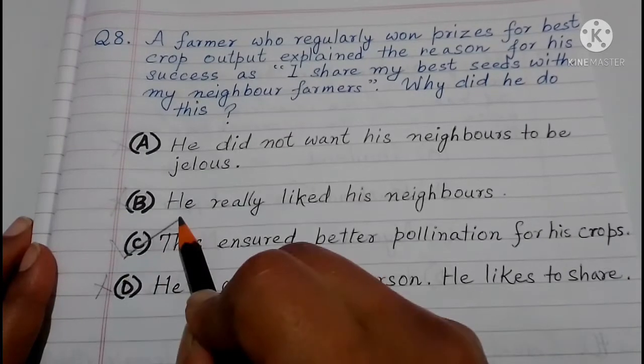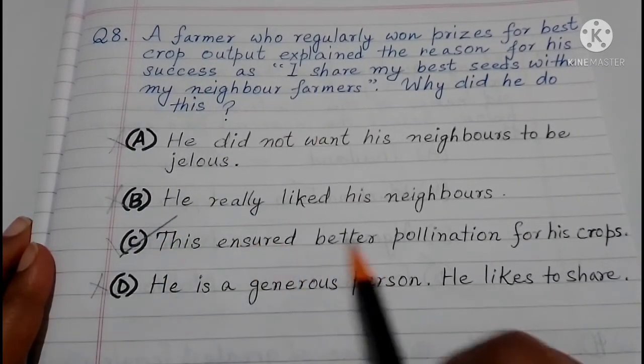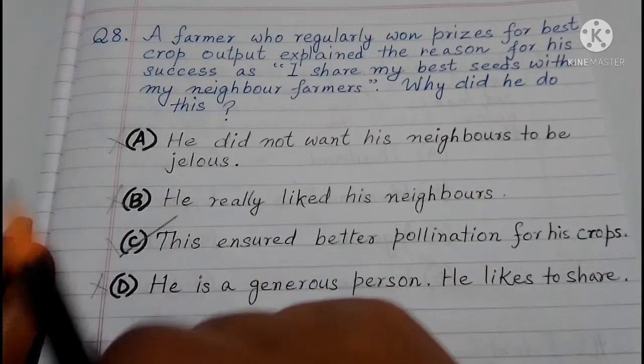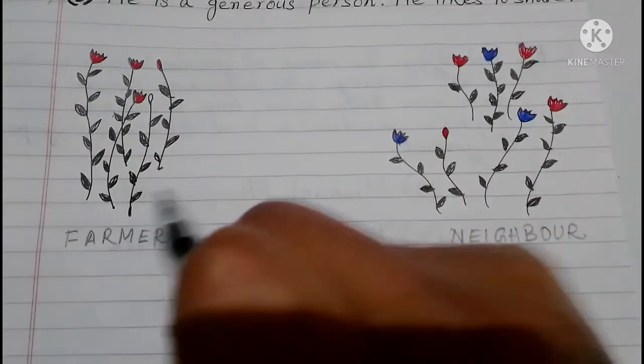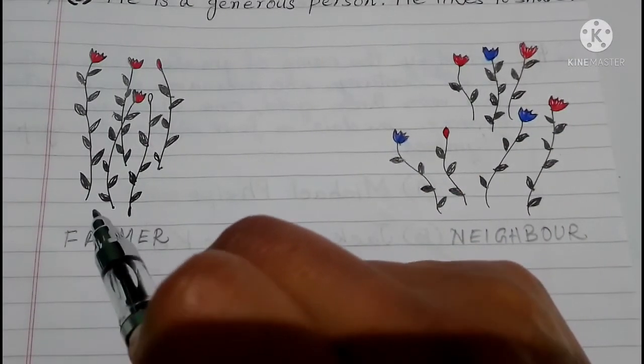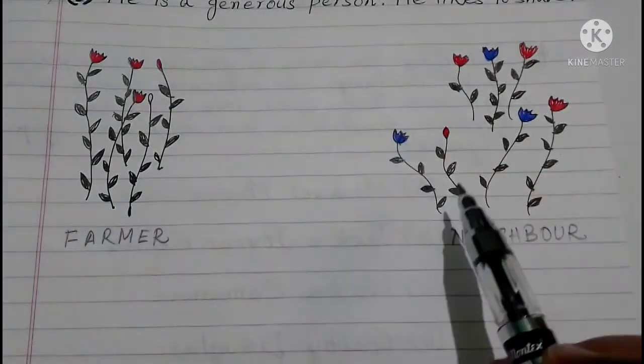This could be the correct option. Okay, so why? Actually, this is the correct option because he ensured better pollination for his crop. So let's see how this is possible. I have drawn two figures here. This is the farmer who is winning the prizes. He is contributing seeds to his neighbor.